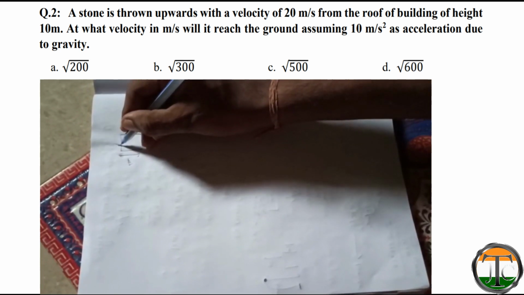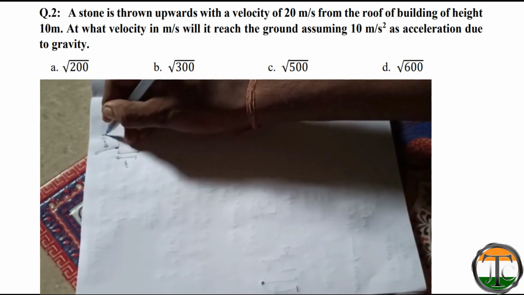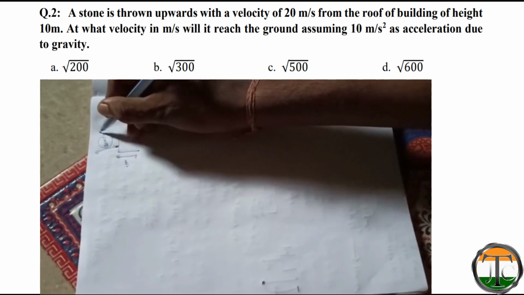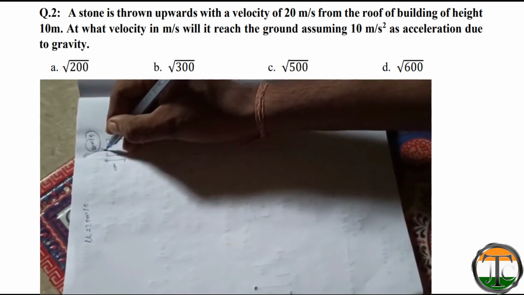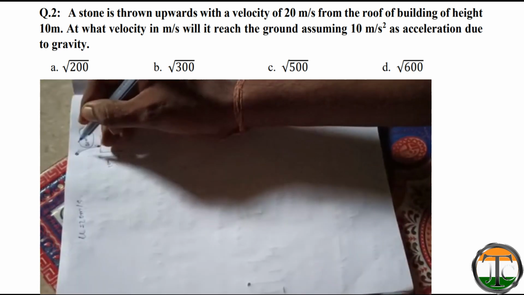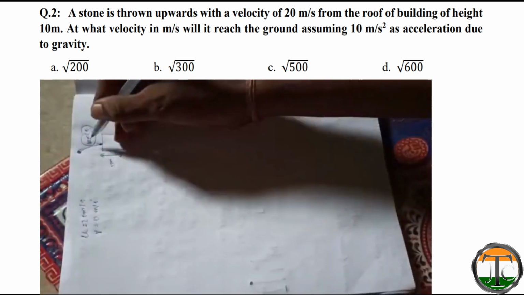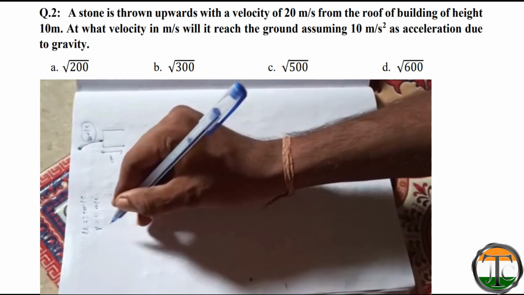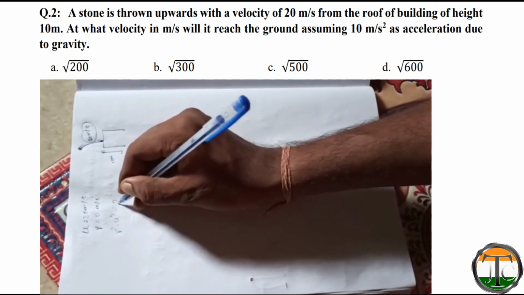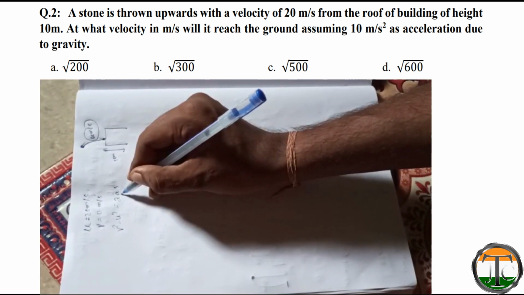So here one person throws the stone with a velocity of 20 meter per second. That means the initial velocity is 20 meter per second. When it reaches the top point, it will have velocity 0. That means final velocity will be 0 meter per second. So let's find how much height it covered. That means v square minus u square is equal to 2as. Here the acceleration due to gravity will be taken as negative because we are going against gravity.